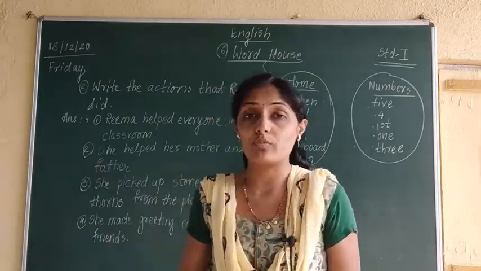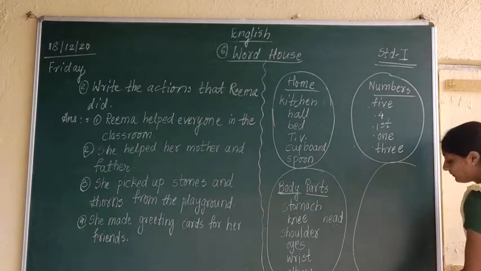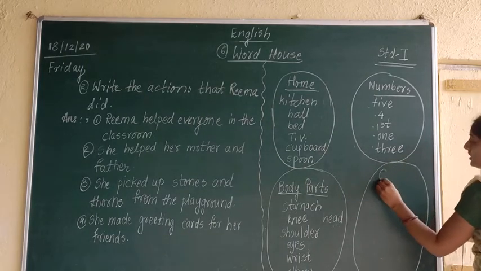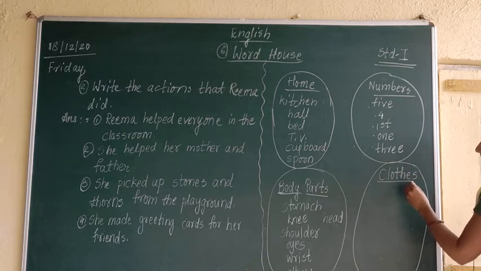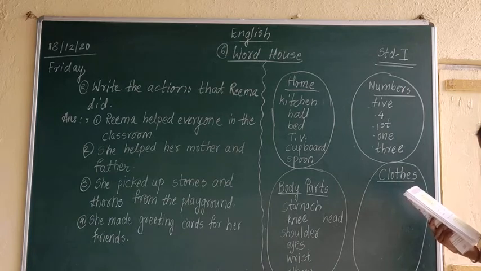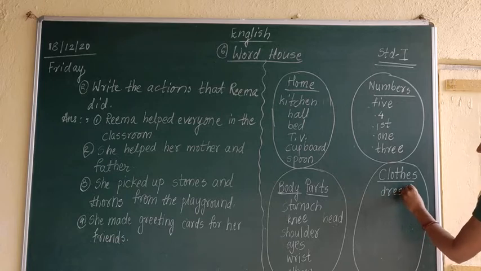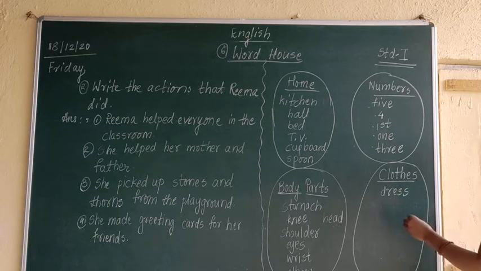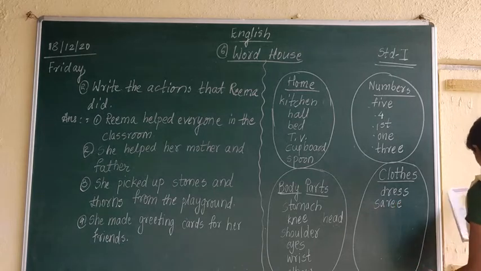Now the fourth group of words is clothes. CLOTHES, clothes. Now which things will come in clothes? Dress. DRESS, dress. Sari. SAREE, sari.